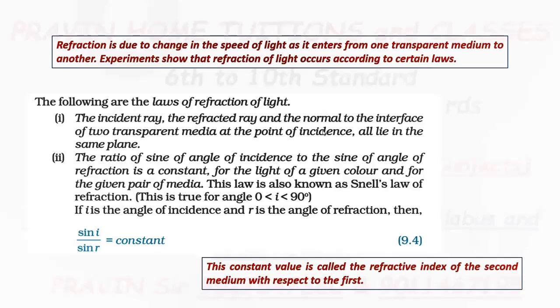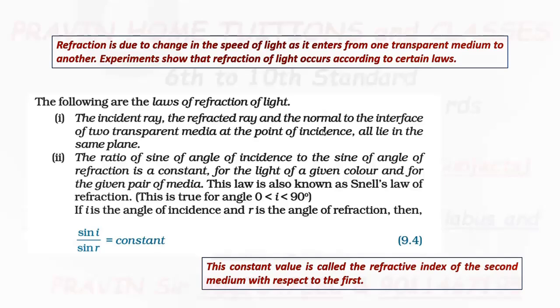Second law of refraction of light: the ratio of sine of angle of incidence to the sine of angle of refraction is constant for the light of given color and for the given pair of media. This law is also known as Snell's law of refraction, and this law is true for angle of incidence i greater than 0 and less than 90 degrees.